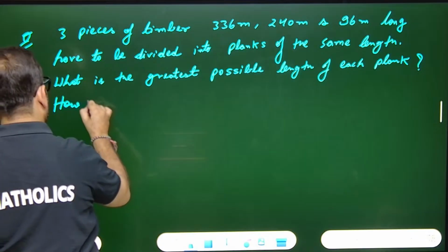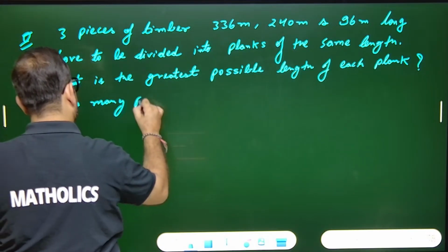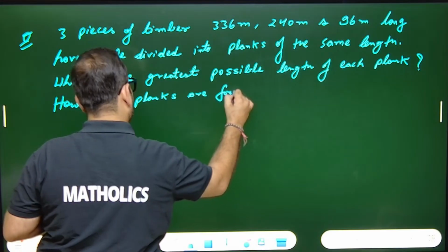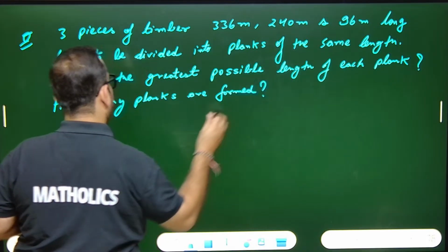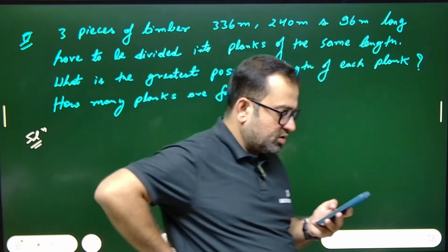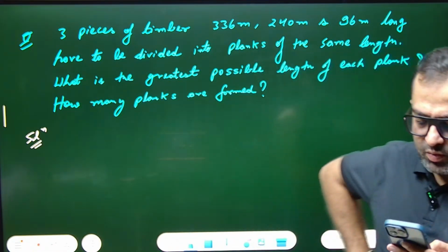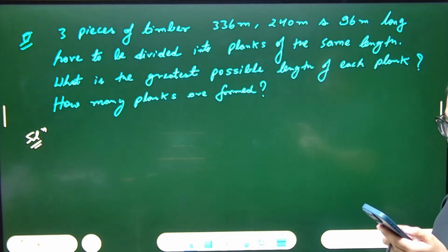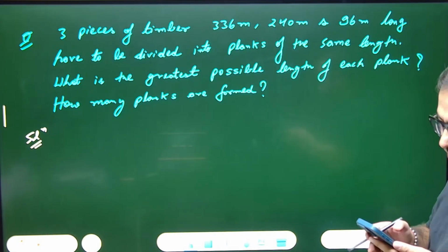How many planks are formed? Okay. There are two questions. So this is the question: 336, 240 and 96 meters, right? So what do I have to calculate actually? What do I have to calculate actually? Tell me.